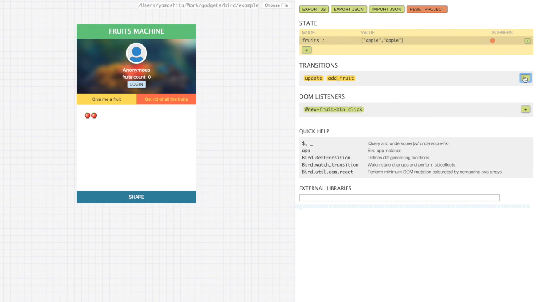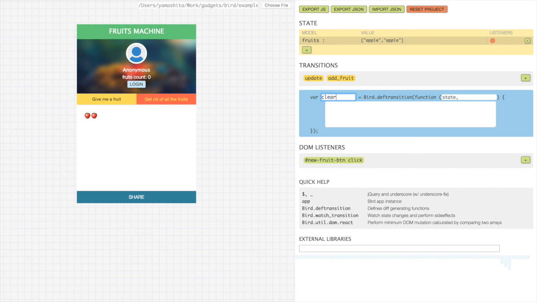And we're gonna make a clearFruits function that doesn't take any arguments except the instance of your app. And it's gonna return a patch. Remember, this is a patch, so what this does is when this gets called, the fruits array gets to be empty.